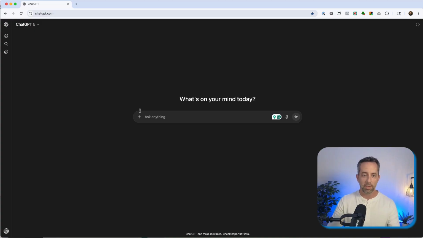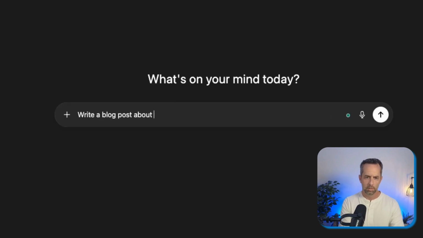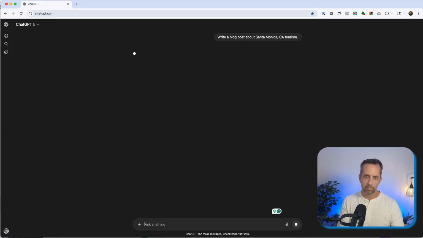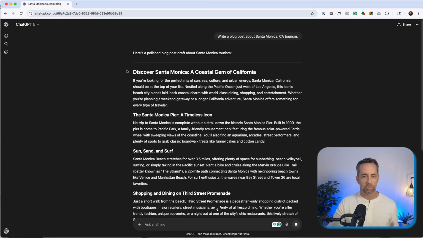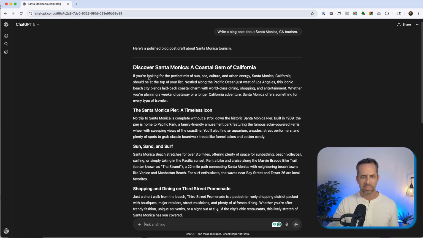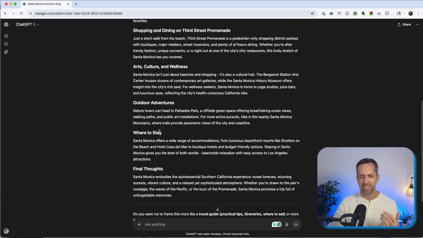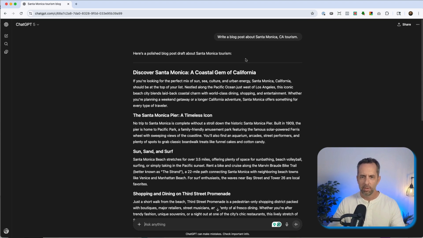Let's just dive in and start with the very first principle of prompting, which is role. I'm going to give a really basic prompt here, and then we're going to give it a couple of different roles and see how the results in ChatGPT change as a result of defining and refining that role. The prompt is: write a blog post about Santa Monica, California tourism. Not a lot. If you've used ChatGPT at all, you'll know that's not a great prompt, and this is going to give really basic generic stuff, right? Okay, so we know that's not great.